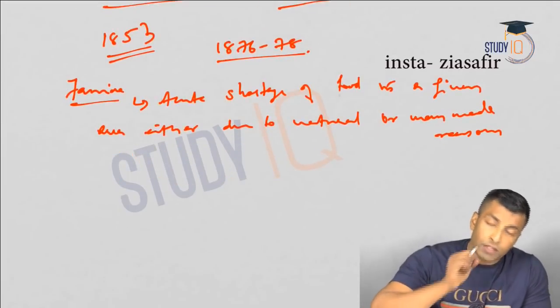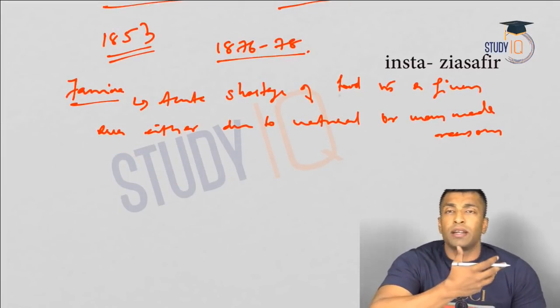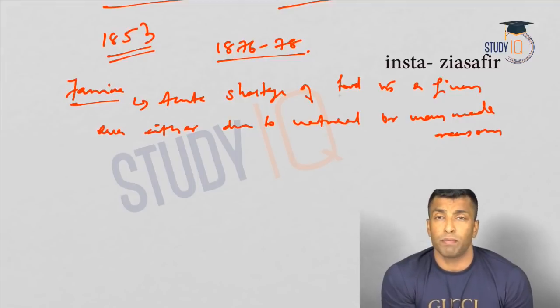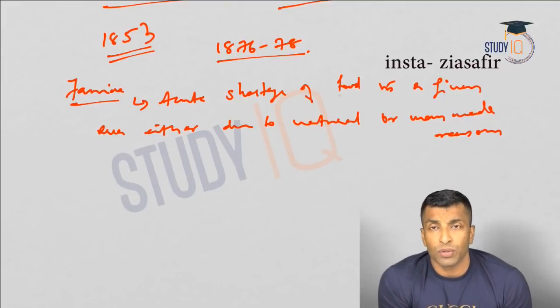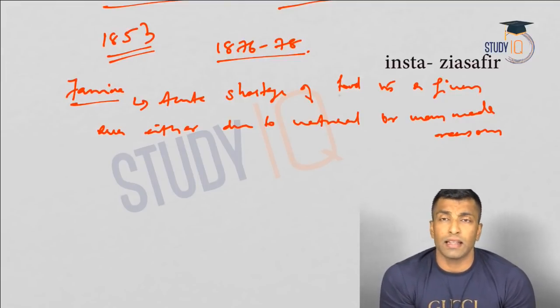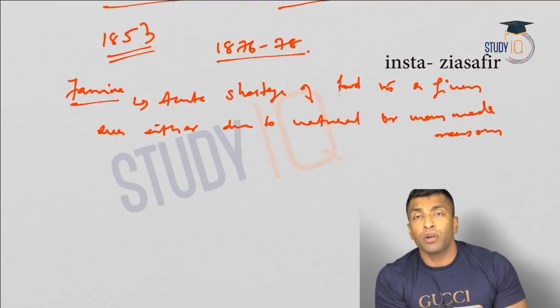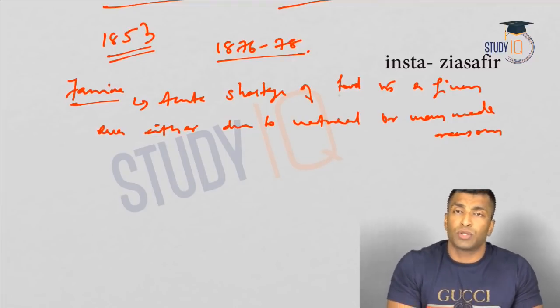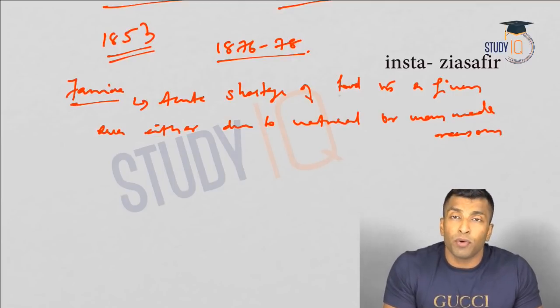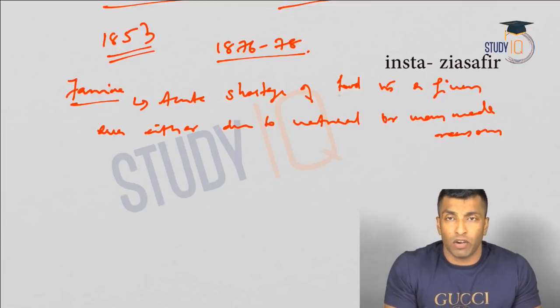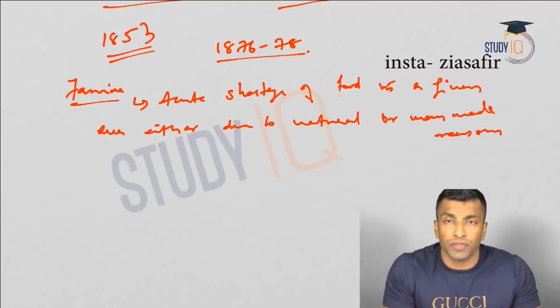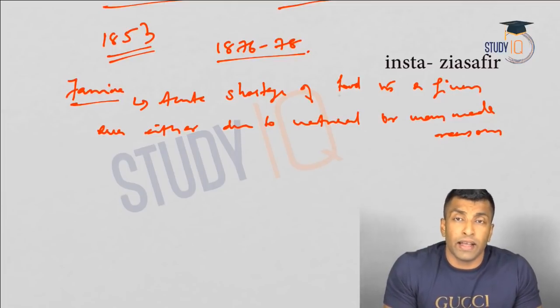Okay, now here this famine, is it due to natural reason or man-made reason, is a big debate. The Britishers argue that it is because of natural reasons, and the nationalists argue that it is because of man-made reason. And in fact, this famine is actually due to man-made reason. So this famine is not due to natural reason, and it is actually caused because of the wrong policies and the implementation of different policies by the government. So this is one of the criticism of the nationalist, and that went against the government.